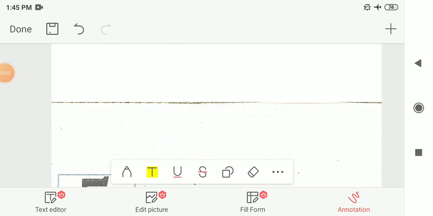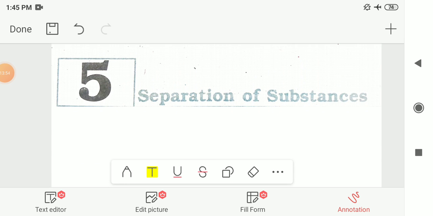Next is chapter number 5, separation of substances. In this chapter, we had seen that a mixture is made up of two or more components, and these components can be solid, liquid or gaseous. Then we had seen what separation is.